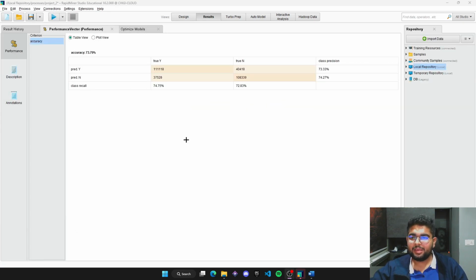Okay, so this is the final answer that we see. We get an accuracy of 73.79%. This is our truth table. This is for XGBoost, the one that we just ran. And this is the highest accuracy we could get out of any other models.